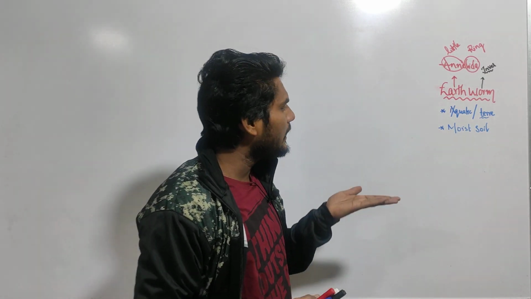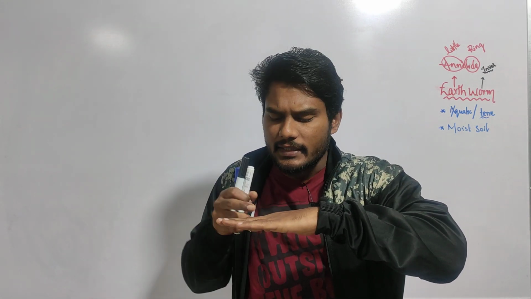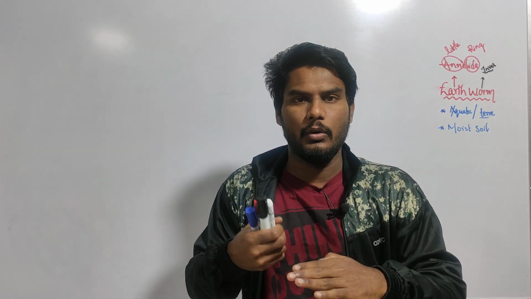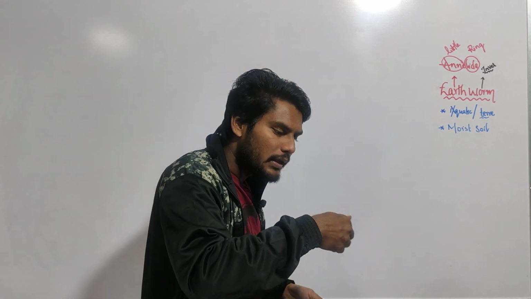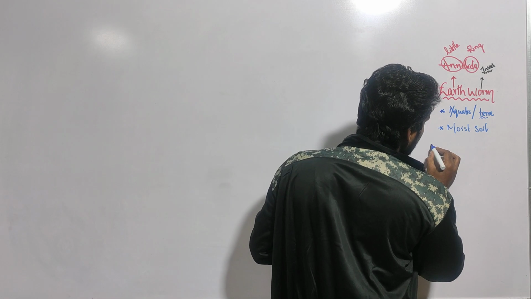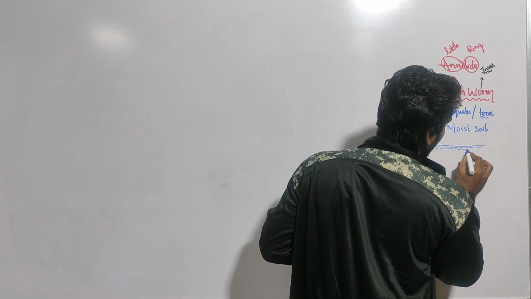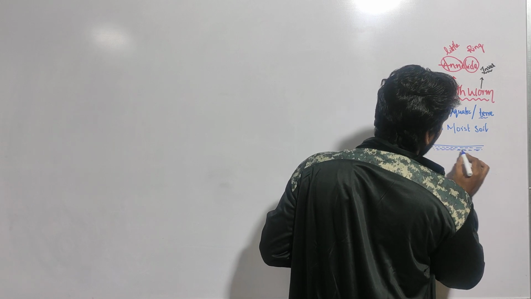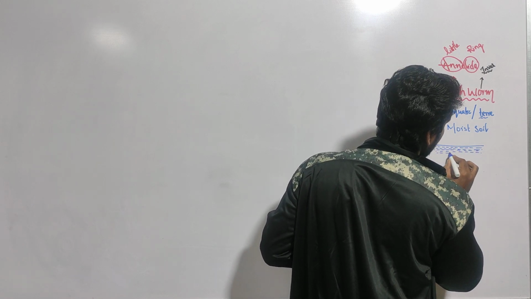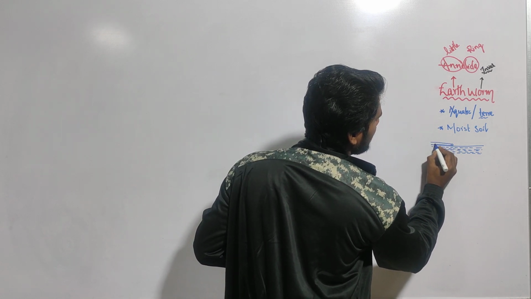When the soil contains moist content, at that time the earthworm makes a burrow. It will dig a small burrow. For example, this is the soil, the upper layer of the soil, and gradually it goes lower in this manner. Now the earthworm is present here, like this.